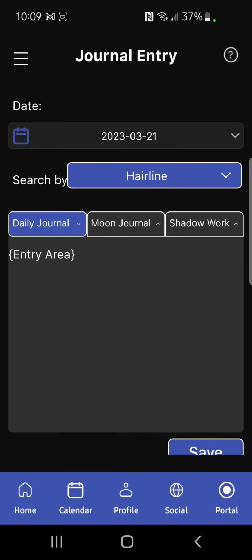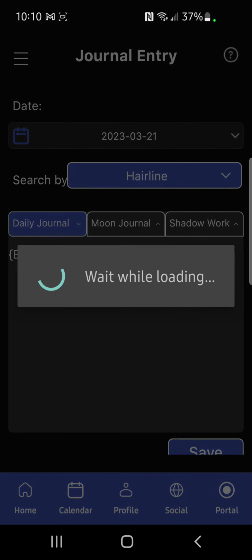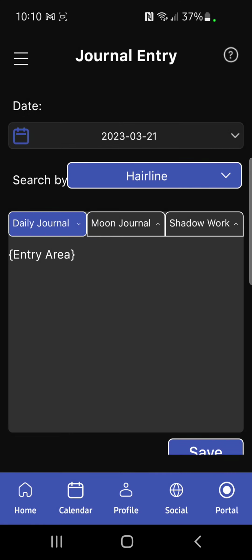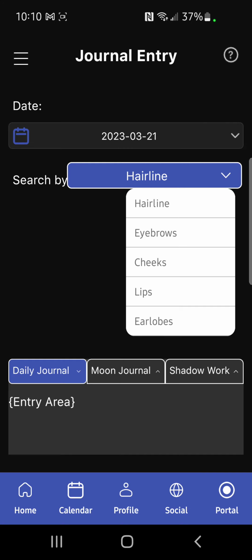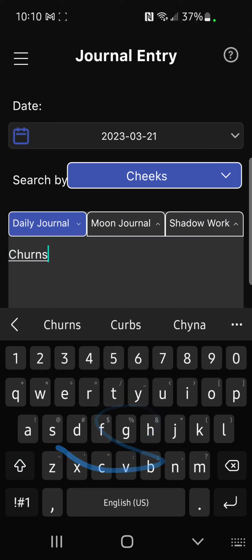We've got our smart journal. In our smart journal, you want to make sure you're putting in the date. If you're doing a past date, if you're just doing backlogs, you can choose the date and do backlogs if you need to. Otherwise, it's going to automatically be today's date. You want to put in whichever moon center you're in today. And you can start by putting an entry into your daily log area. Okay, you can save anything.